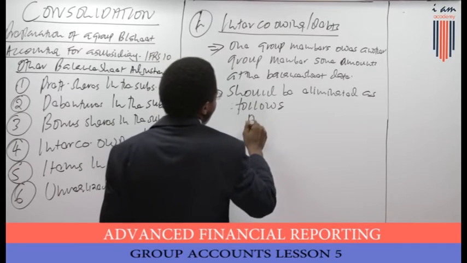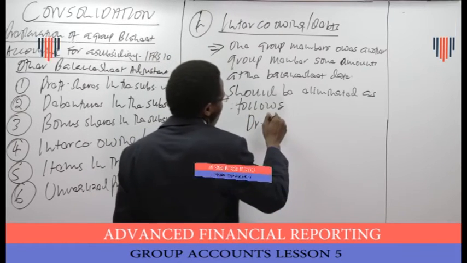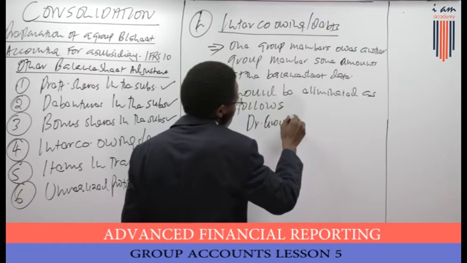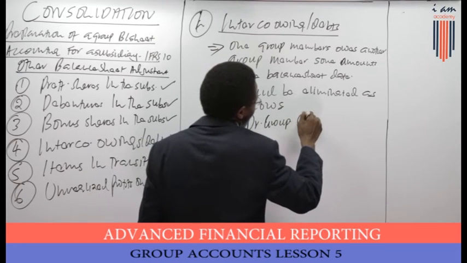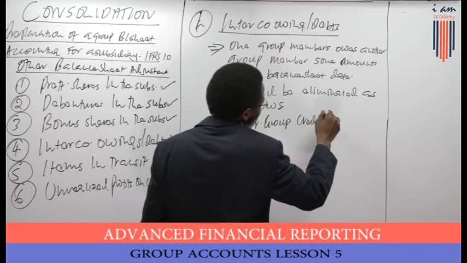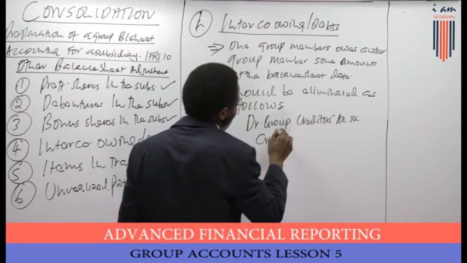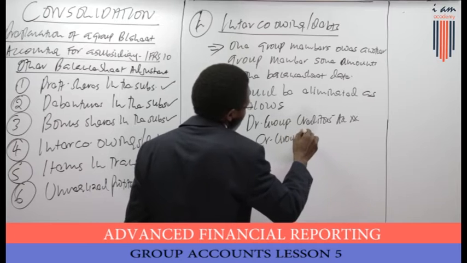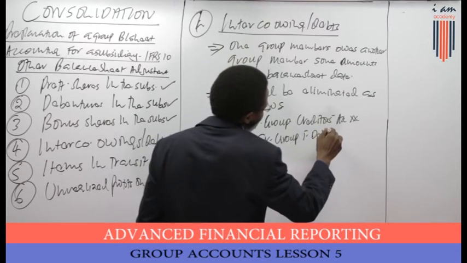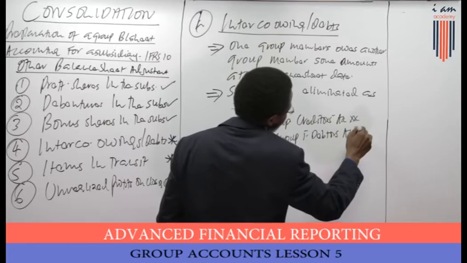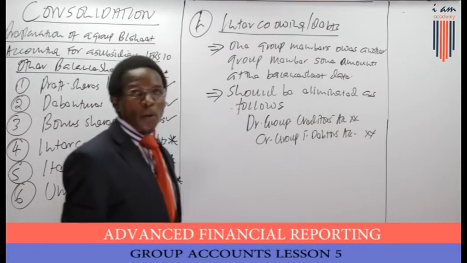We should debit the group creditors, then we credit group trade debtors or receivables by the same amount.